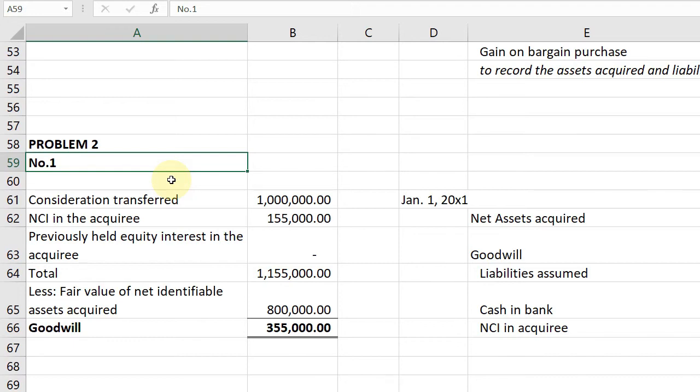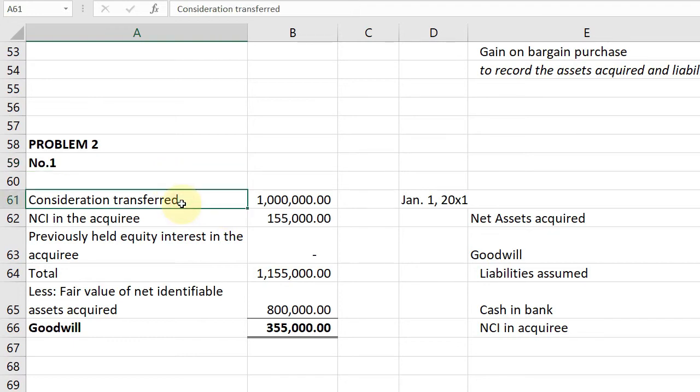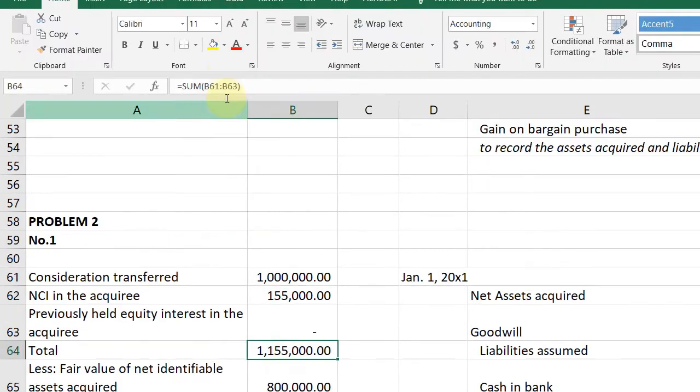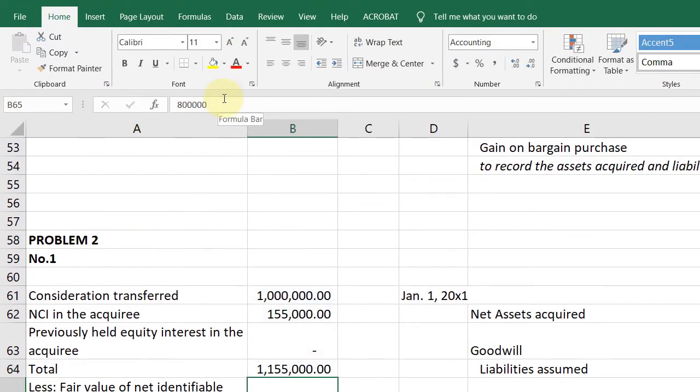So, let's again use the formula given. Consideration transferred: it paid 1 million. NCI in the acquiree: they elected to use fair value, and the fair value of the NCI is 155,000. This is the minority in the company. Previously held equity, still none. Then you just add the two: 1 million plus 155 is 1,155,000.